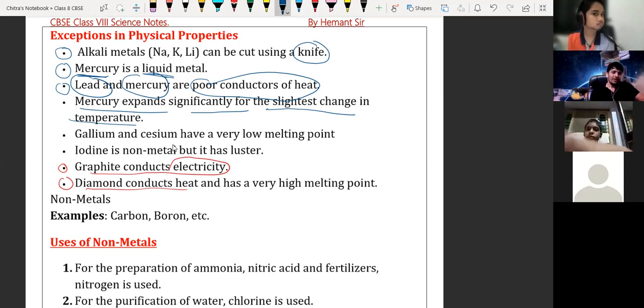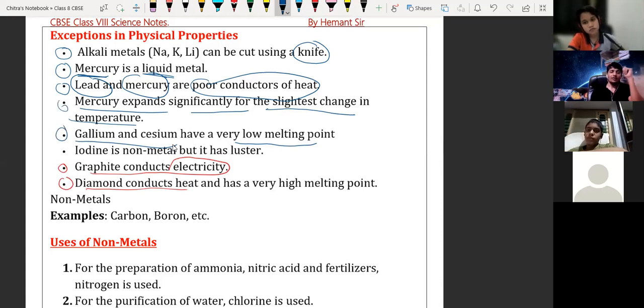Okay, sir. Thank you. See, gallium and cesium have a very low melting point. Suppose you have gallium in your hand, it is going to start melting in your hand, because its melting point is about 29 degrees Celsius. Our body temperature is 37 degrees Celsius, which is quite higher than the melting point of gallium. That's why if you hold gallium or cesium in your hand, it is going to start melting. So this is again an exception.